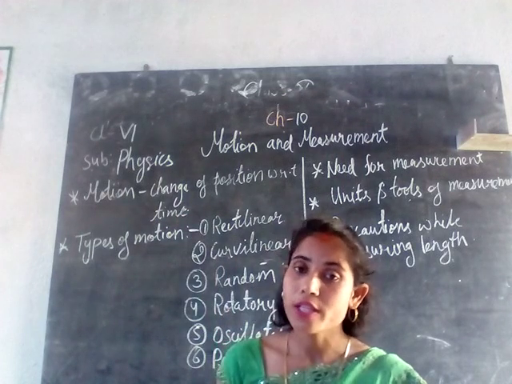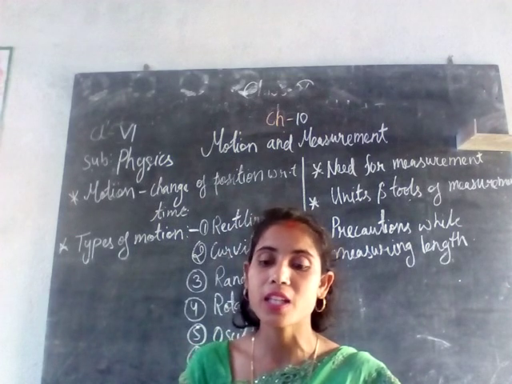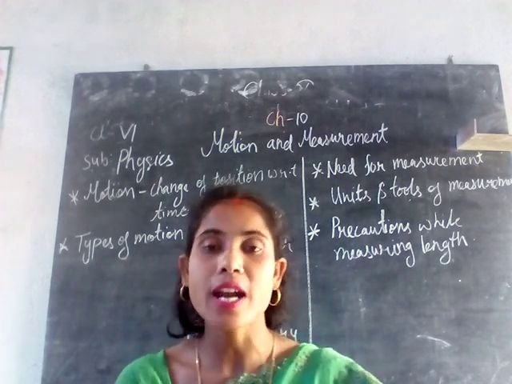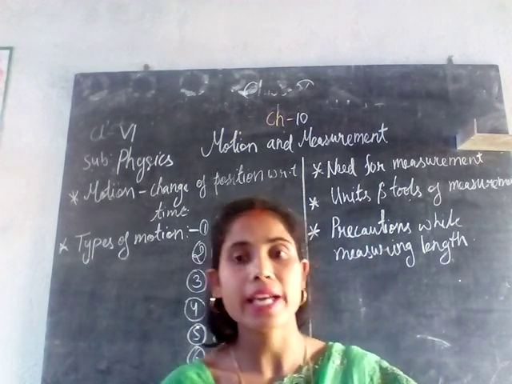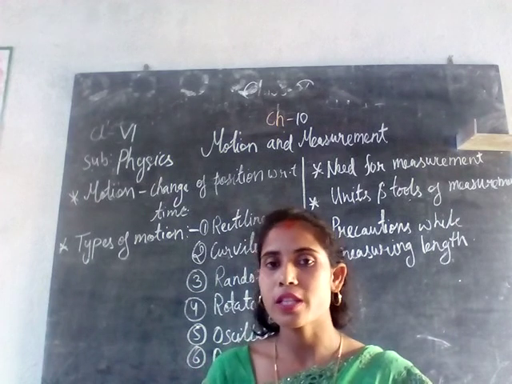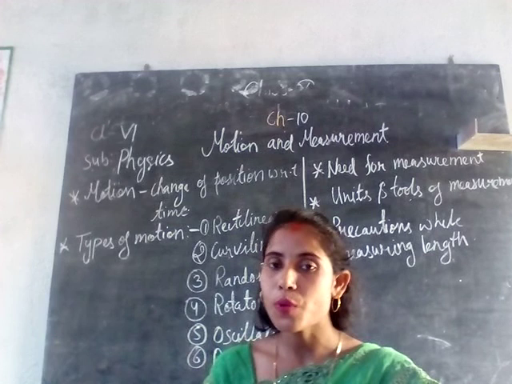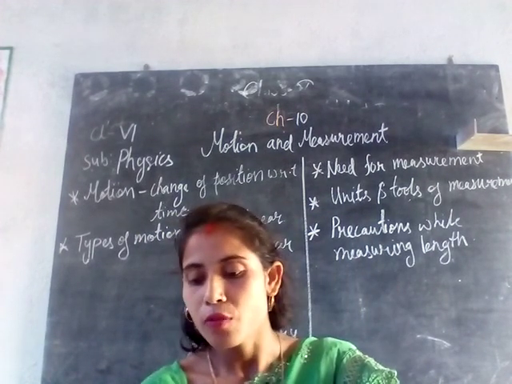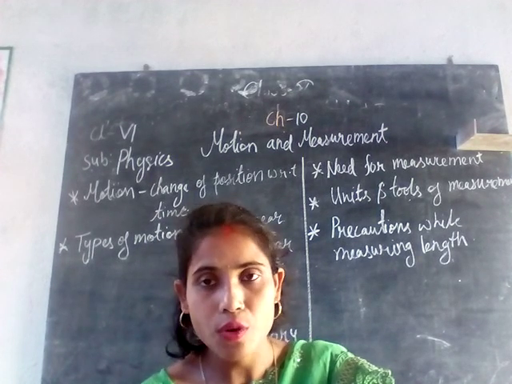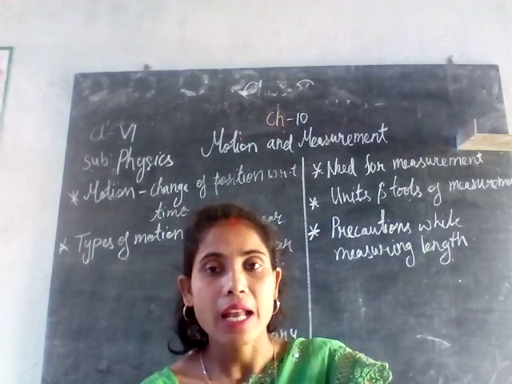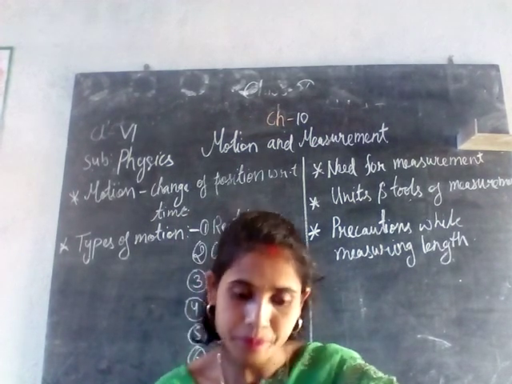Then what are the tools or units of measurement? The tools and units of measurement we classify in SI units, or you can say the standard units of measurement. The standard units of measurement are different for different quantities. Like for length, we have the centimeter, meter, kilometer. These are the units of length. Next, for mass, we have the kg or gram. For time, second or minute or hour. For electric current, we have the ampere, and so on. For temperature, we have the Kelvin scale, Celsius, Fahrenheit, and so on. So these are the ones.